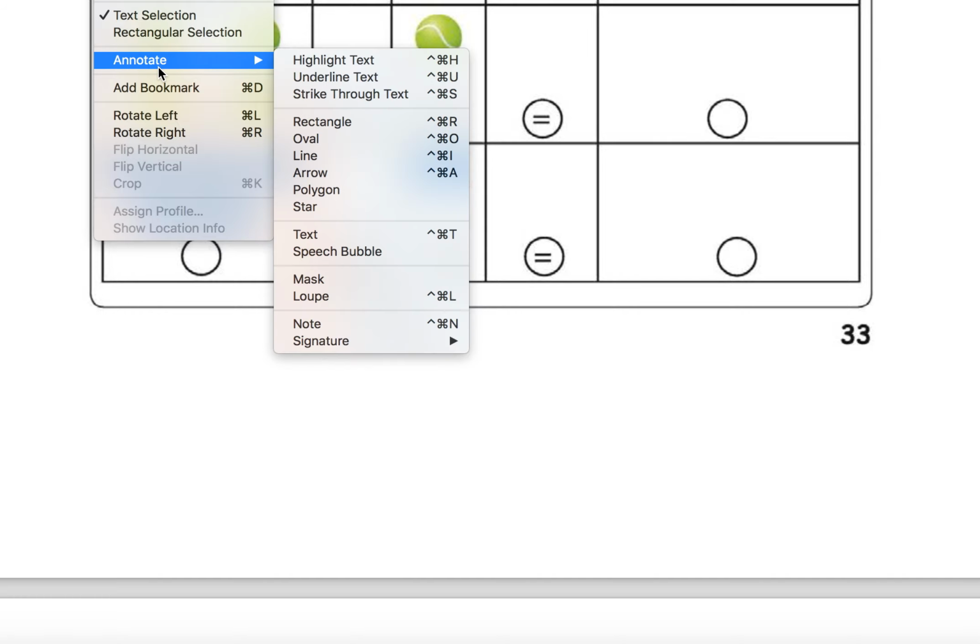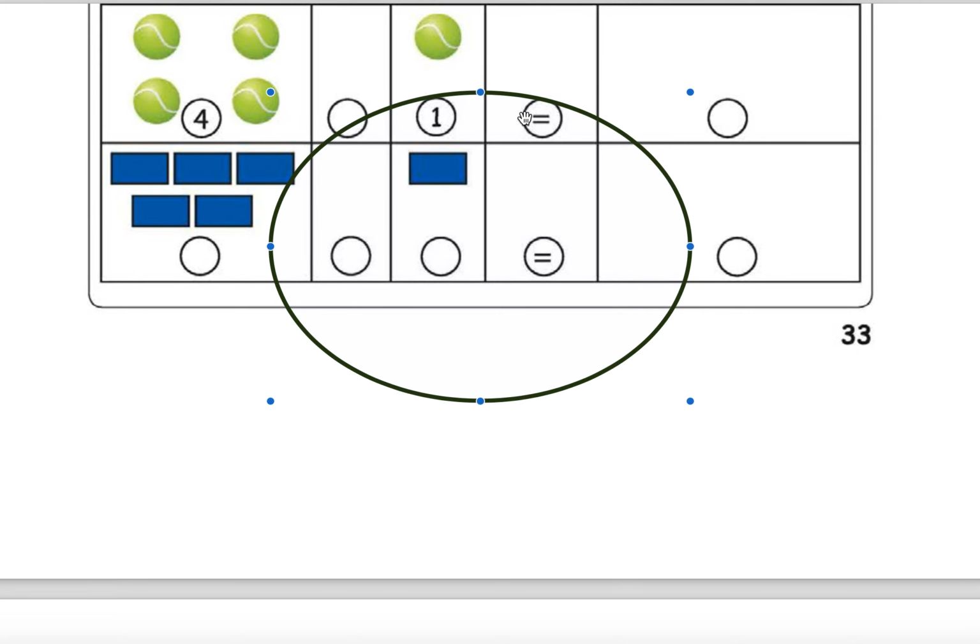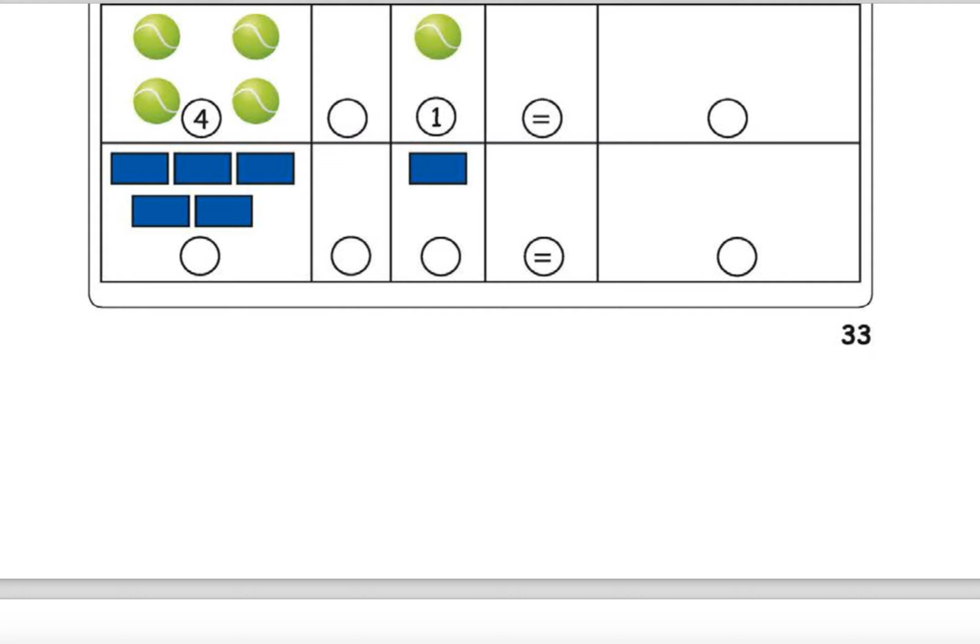Tools. What symbol do you need? You need the addition symbol.